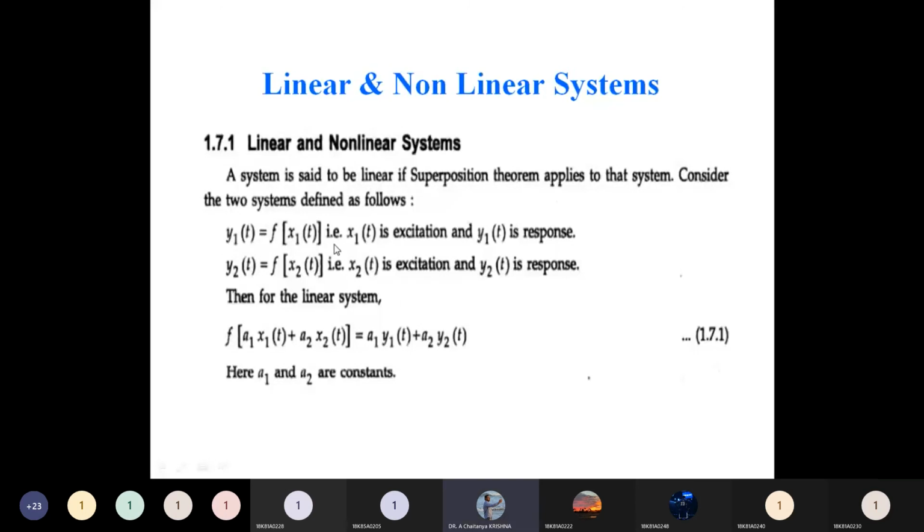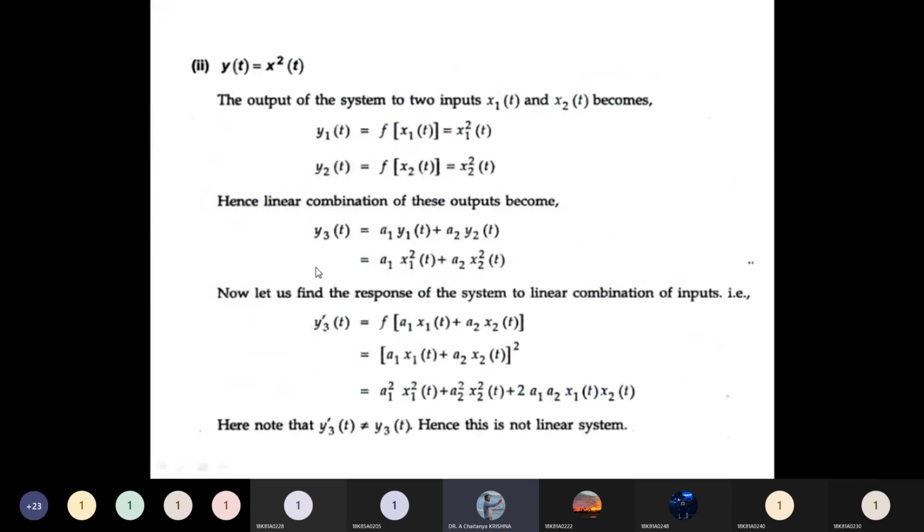It is the function of x1 of t. Wherever x of t is there, we substitute x1 of t. That means wherever x is there, we substitute x1. Similarly, for y2, wherever x of t is there, we substitute x2 of t. Then the function of x1 of t is x1 square, and the function of x2 of t is x2 square.